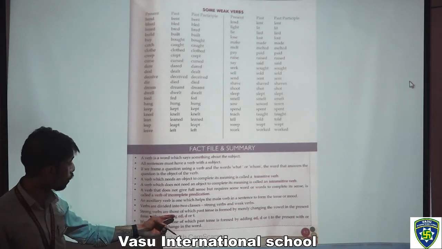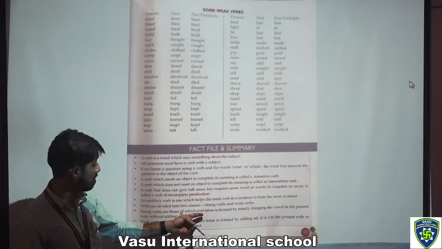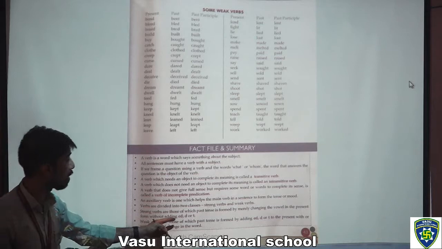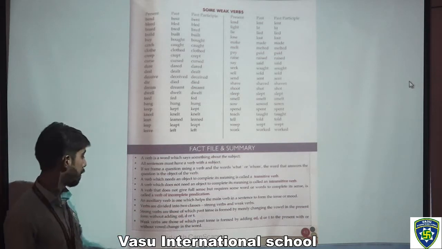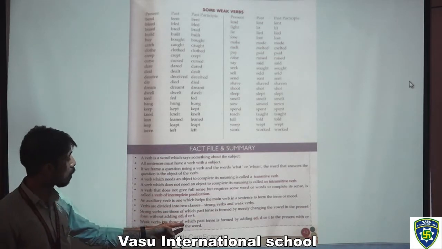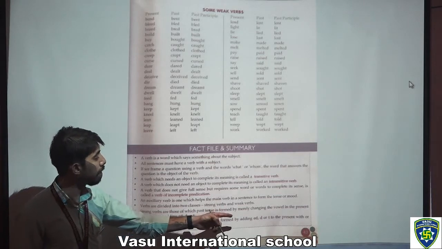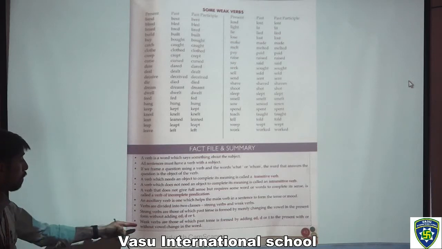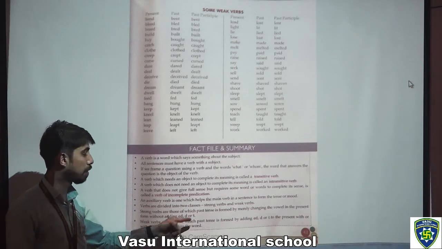Strong verbs are those of which past tense is formed by merely changing the vowel in the present form without adding ed, d or t. Weak verbs are those of which past tense is formed by adding ed, d or t to the present form with or without vowel change in the word.